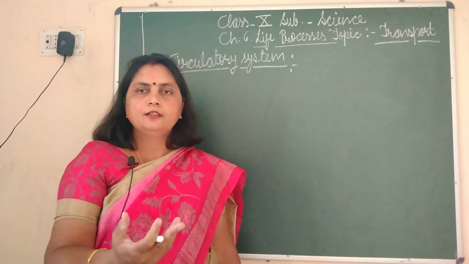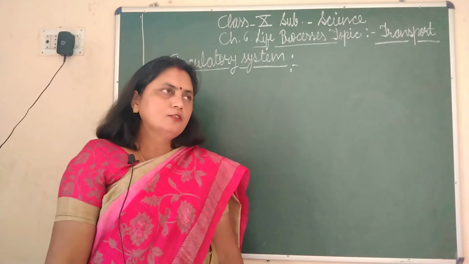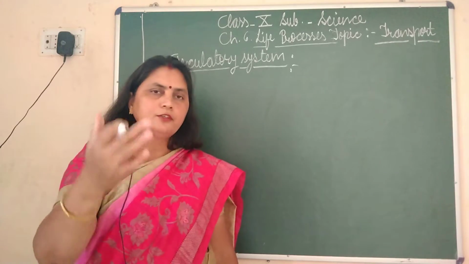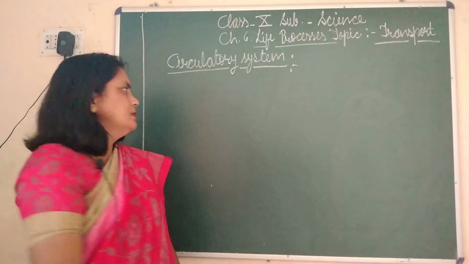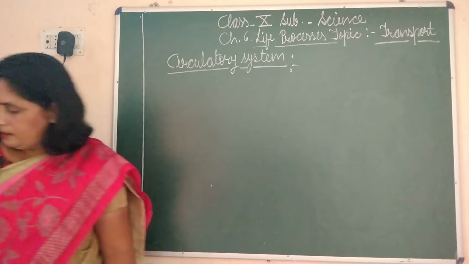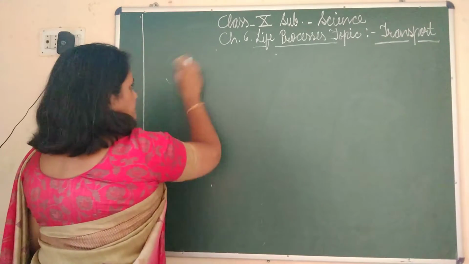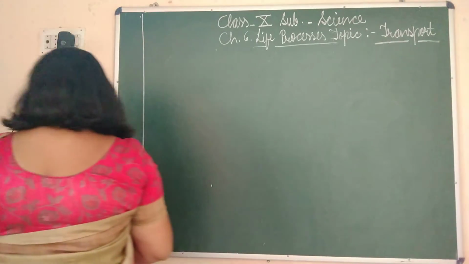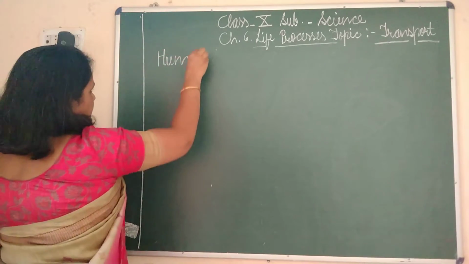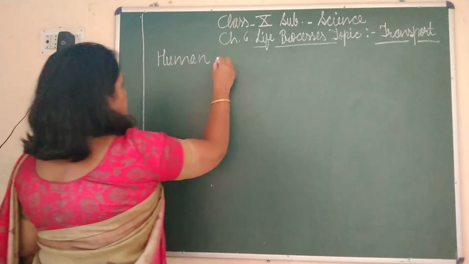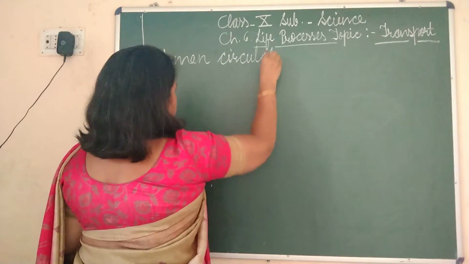Whenever you think it is necessary, you can pause the video and see. So first of all, before I go to the diagram, let us understand the circulatory system in human beings. So I should write here: human circulatory system. Please take your notebook, pen, pencil and eraser. And now let's start the human circulatory system.